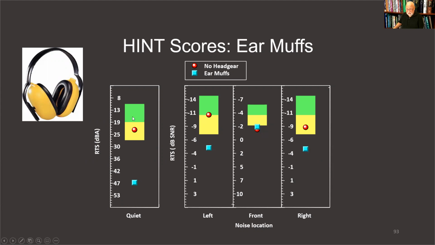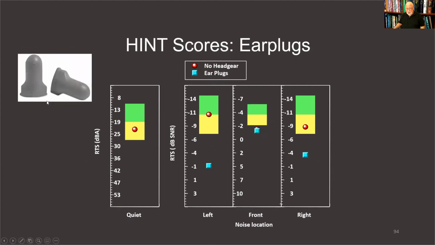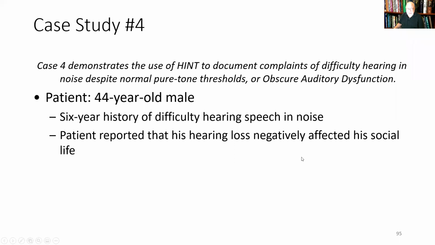And of course, in quiet, we expect it to be worse because that's what the earmuffs are designed to do, which is to reduce the sound level. These are using foam plugs. A similar thing: noise front, thresholds, we don't see a change, but when the noise is off to the right, the earplugs actually hurt the person's ability to understand speech and noise.